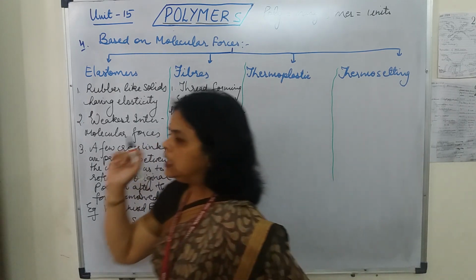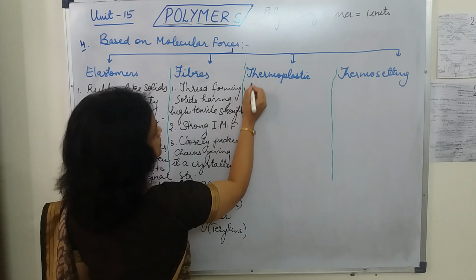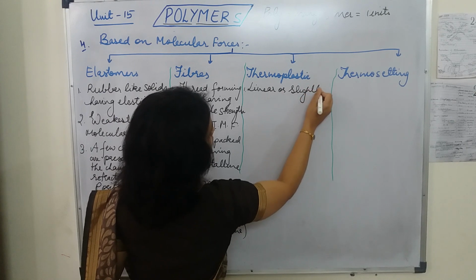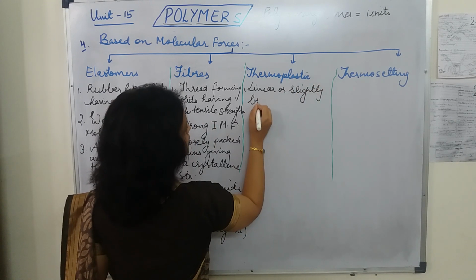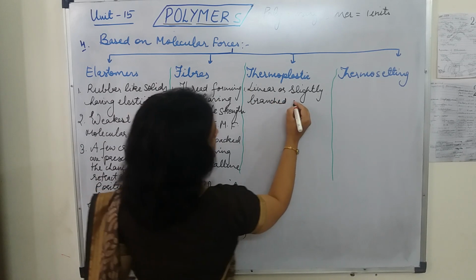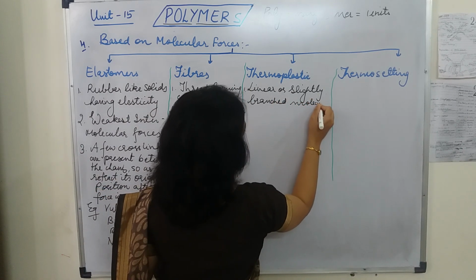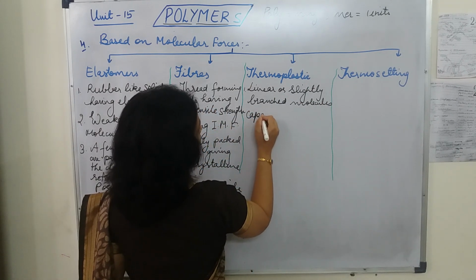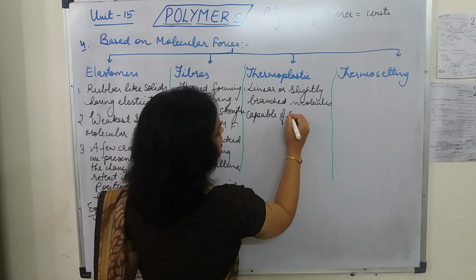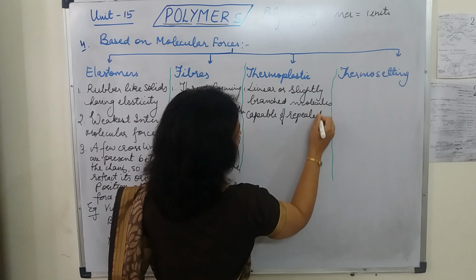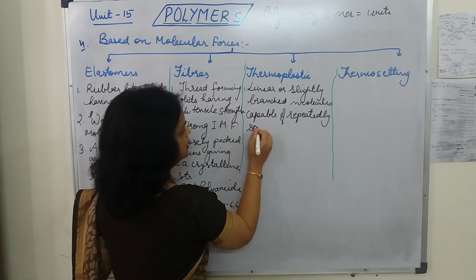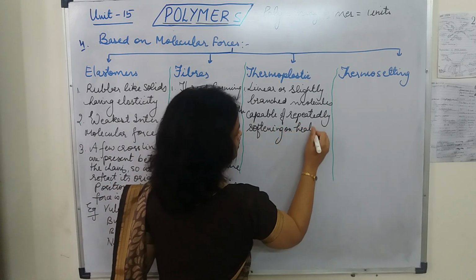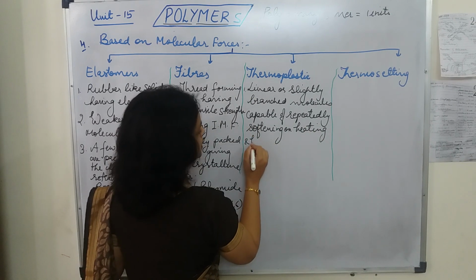Here we will write down linear or slightly branched molecules capable of repeatedly softening on heating and hardening on cooling.